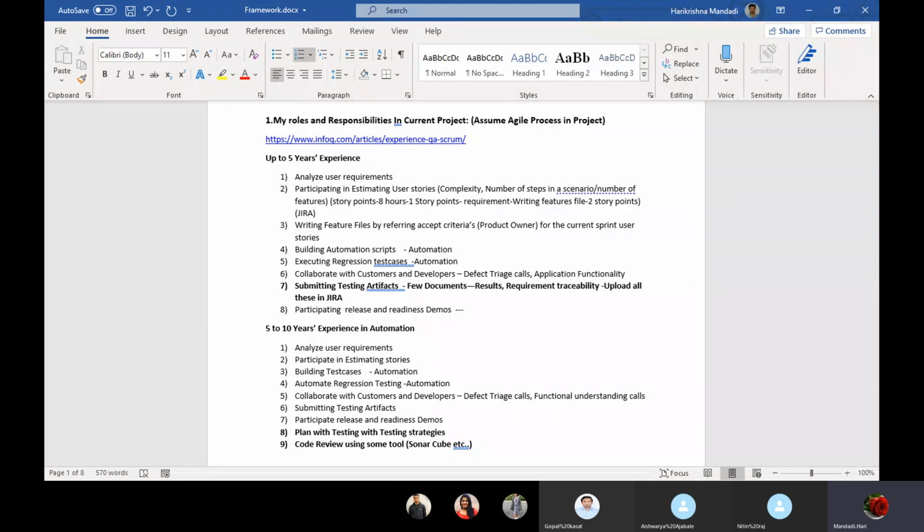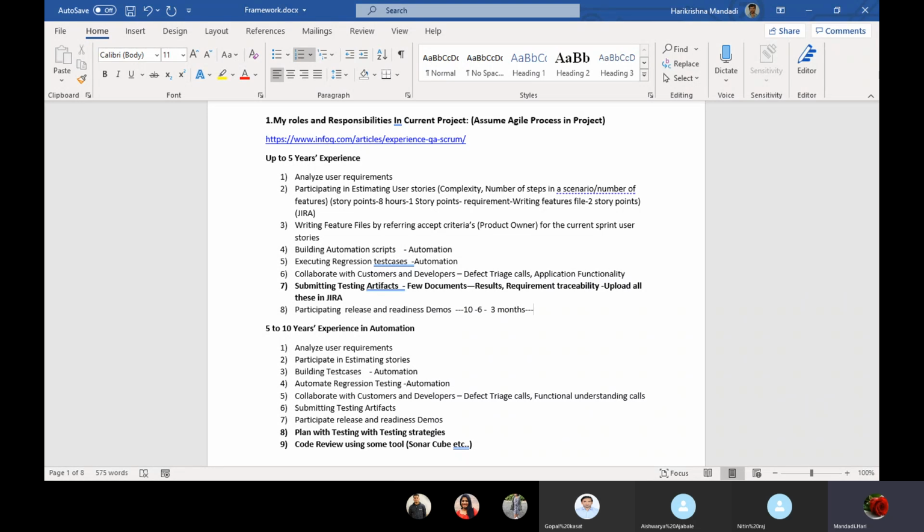Okay, release and readiness means the project is going live. It will vary from organization to organization and project to project. In a few places it goes live every 6 months, and in a few places every quarter, 3 months or 4 months. When it is going live, as a QA you have some responsibility, because you completed testing. Maybe not just you, there are team members, 2 or 3 members, all of you tested and completed.